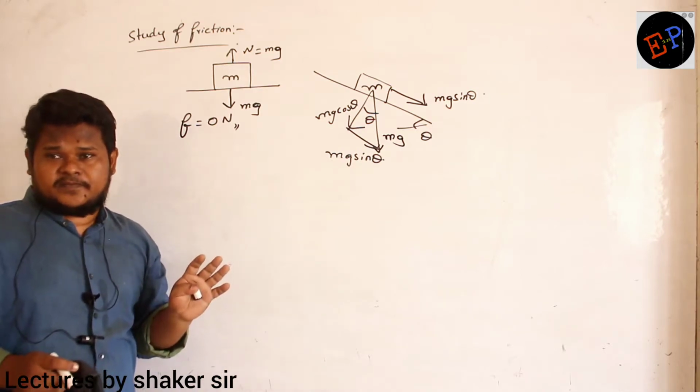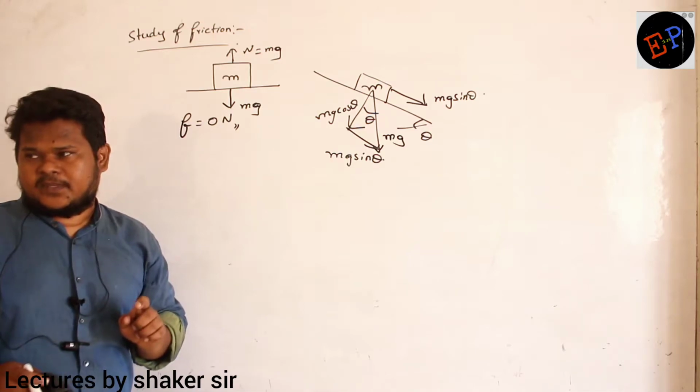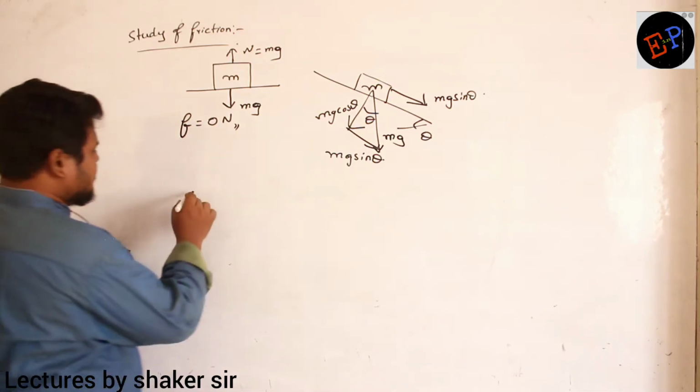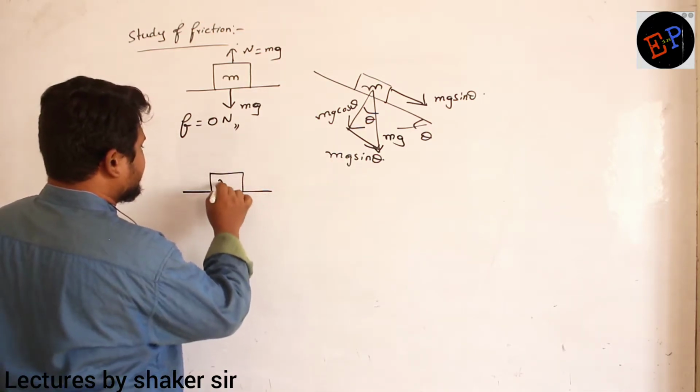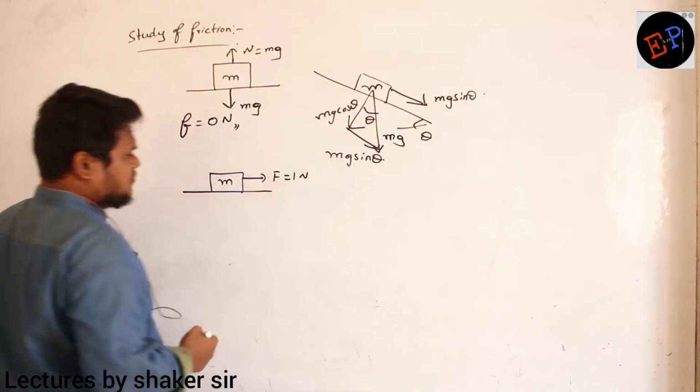Now there is no friction. But if I try to pull that one, then friction starts to develop. Are you able to understand? Okay. Now I take the same body of mass m. Clear now? So here I will start applying a force of 1 Newton.